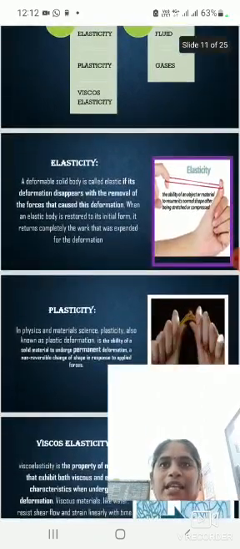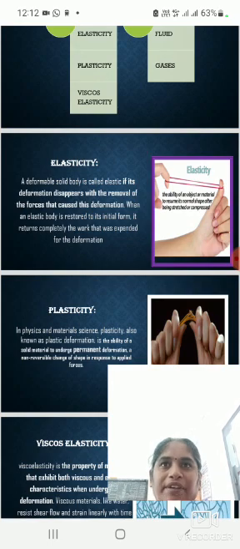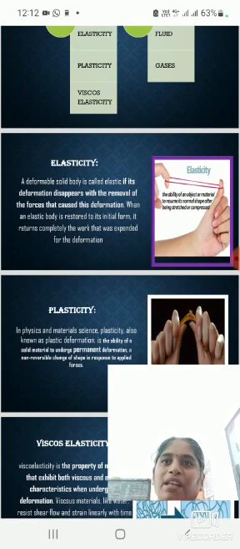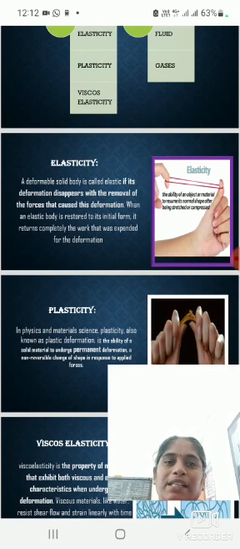Elasticity. A deformable solid body is called elastic if its deformation disappears with the removal of the forces that caused this deformation. When an elastic body is restored to its initial form, it returns completely the work that was expended for the deformation. In physics and material science, plasticity, also known as plastic deformation, is the ability of a solid material to undergo permanent